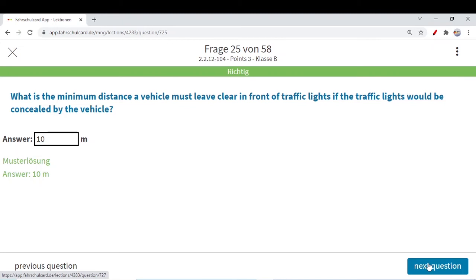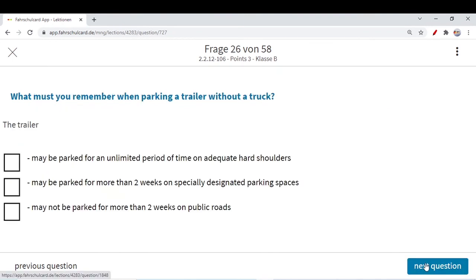But anyhow, I think by now you have remembered many distances: San Andreas cross inside built-up area 5 meter, outside built-up area 15 meter, bus stop or tram stop before and after 15 meter, zebra crossing before or in front 5 meter, then traffic light 10 meter distance. So yeah, you have to remember, unfortunately. Sorry. What must you remember when parking a trailer without a truck?